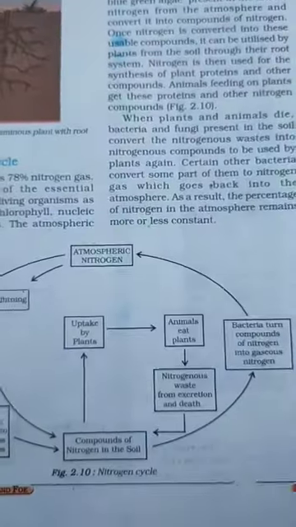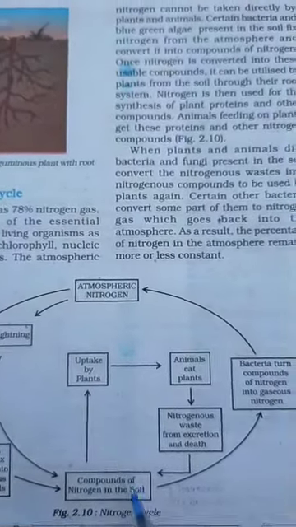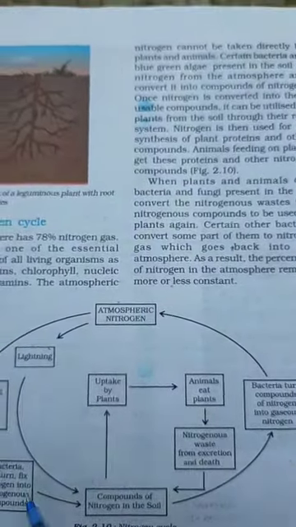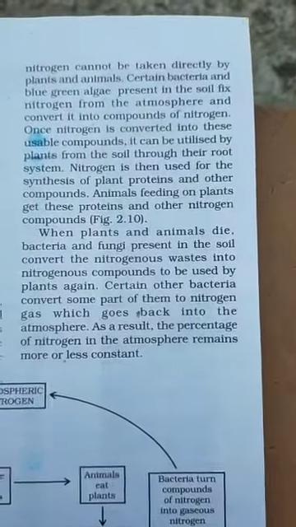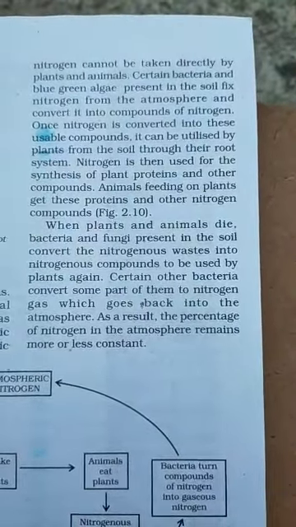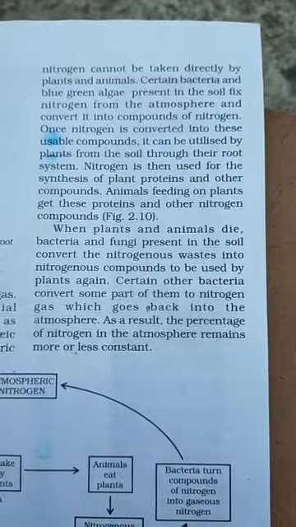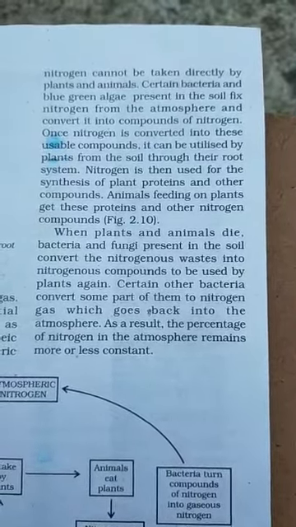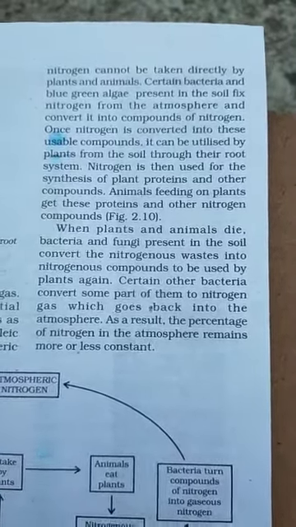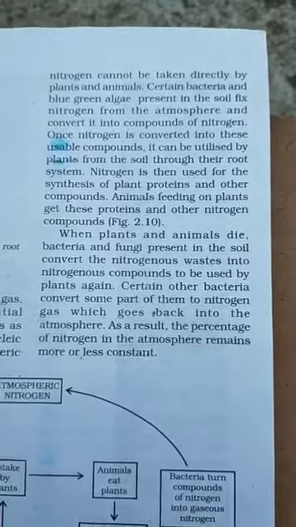Look at figure number 2.10. This is the nitrogen cycle. When plants and animals die, bacteria and fungi present in the soil convert the nitrogen waste into nitrogen compounds to be used by plants again.